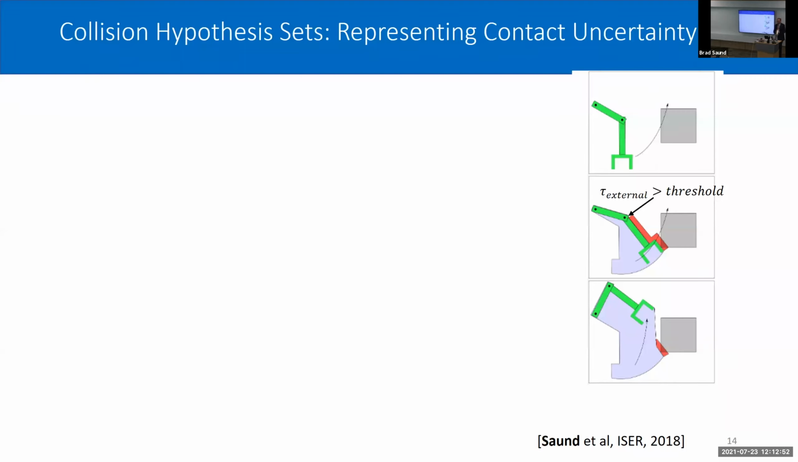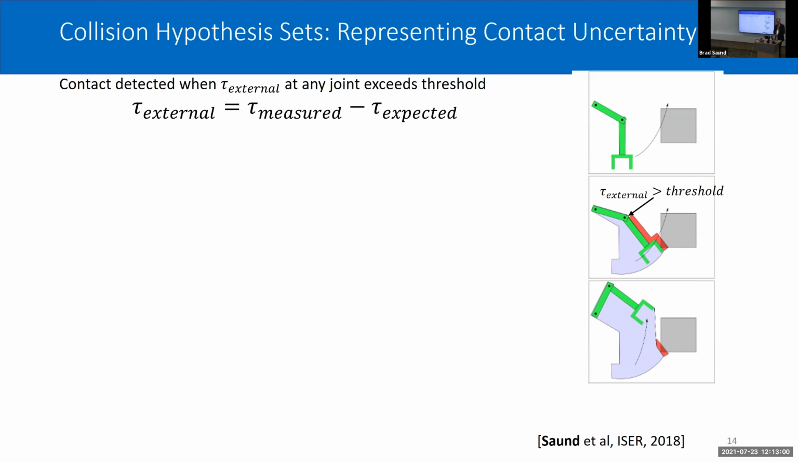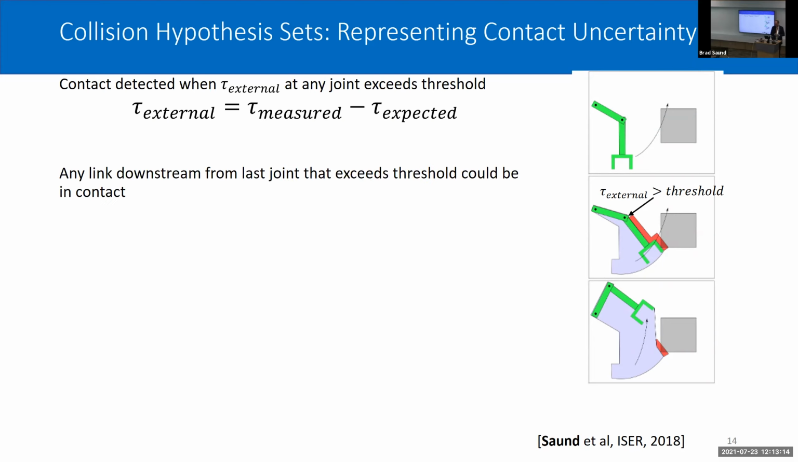What we actually learn, I call a collision hypothesis set. Consider a robot arm following this path that swings up and collides with this box obstacle. We can detect the collision by looking at the torque. We have the measurements from the sensors, and we have some expected torque from our robot model. When this external torque exceeds a threshold, we call that a collision. Any link downstream of the sensed torque could be the cause of the contact. So in this case, it's the red area in this figure.